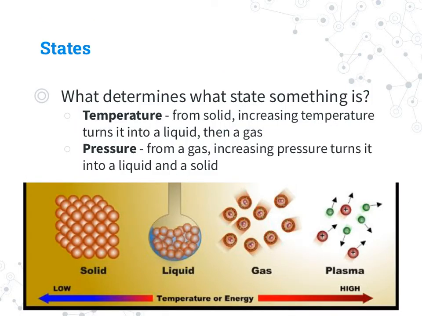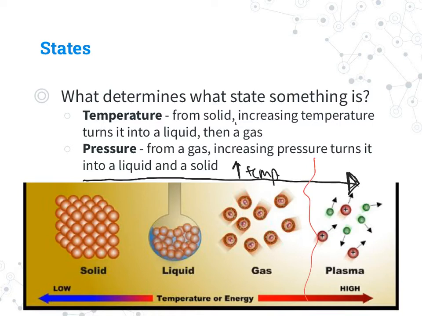So what determines what state something is? The temperature. If we heat something from solid to liquid to gas and keep going to plasma, we have to increase the temperature the whole way. And it'll go through those four states. Pressure is also something we can look at. I'm going to leave plasma out of this one. As I increase the pressure of something, compressing it, it can go backwards through the states.